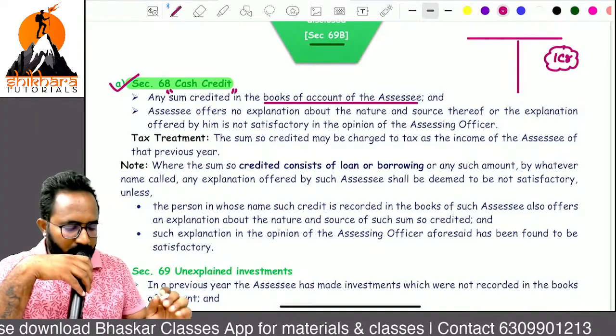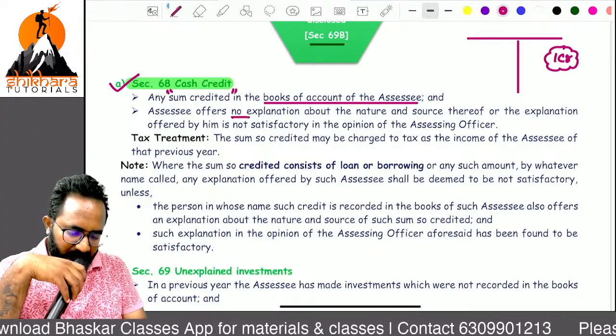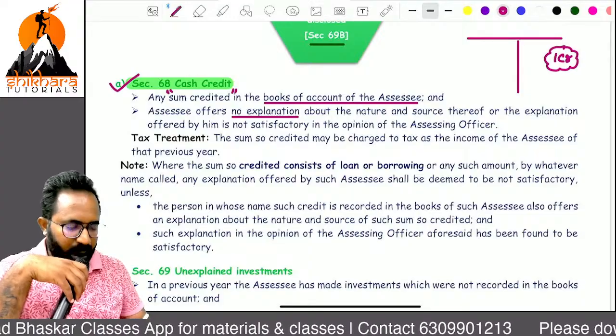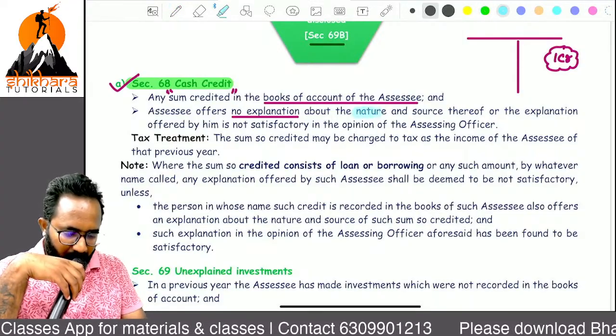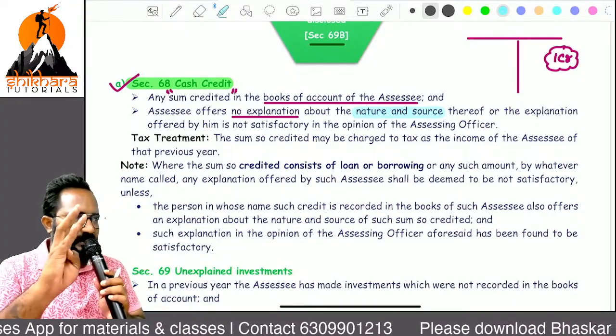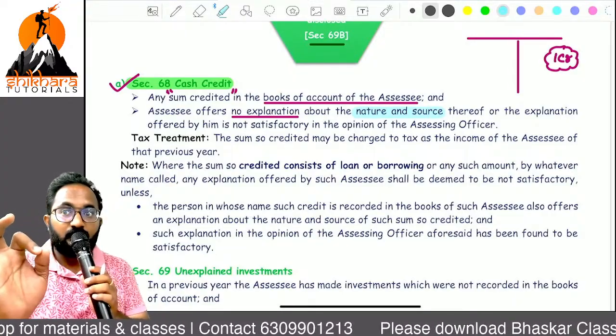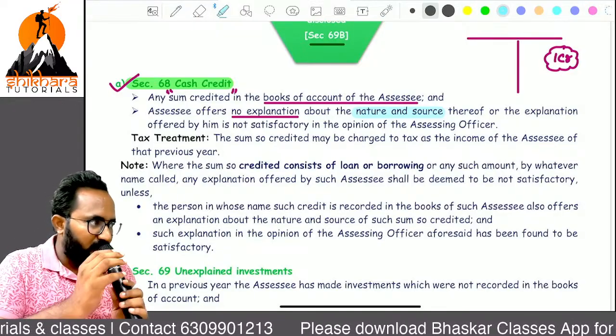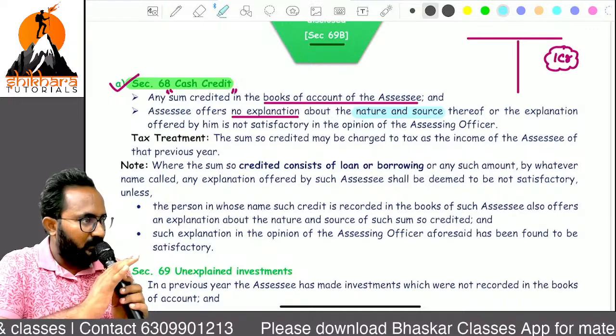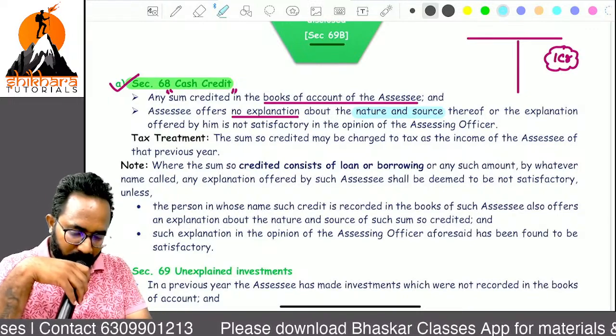This loan. So the assessee has not given any explanation about two things, ma. What are the two things, ma? Nature and the source. What is the nature of this 1 crore? And from which source you are getting this 1 crore? If the AO asks for information, he does not give any explanation. Or one more thing.